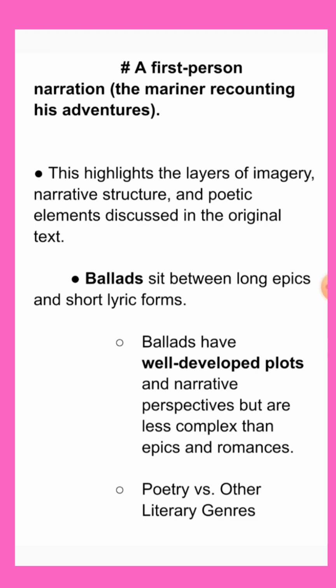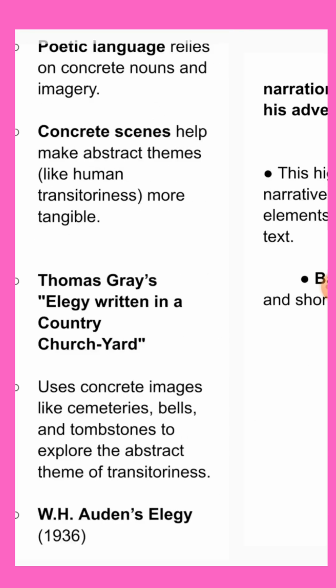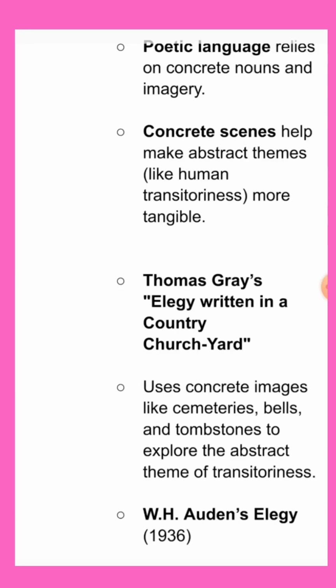Now we have ballads, which sit between long epics and short lyric forms. Ballads also have well developed plots and narrative perspectives, but they are less complex than epics and romances. Then, how is poetry different from other literary genres? All these features make poetry different from other literary genres. Poetic language relies on concrete nouns and imagery. That's the first thing that makes it different.